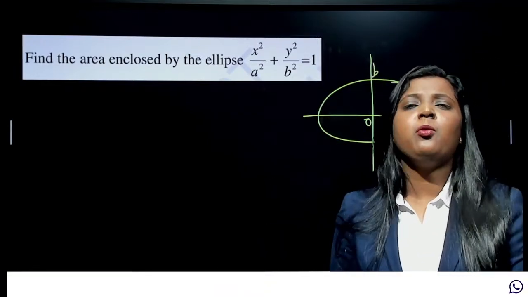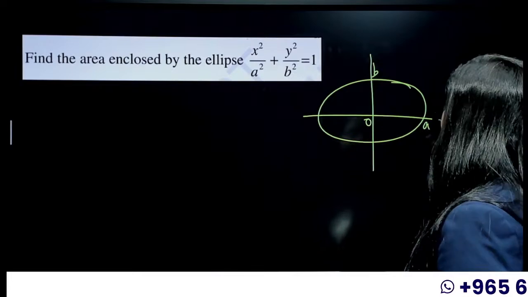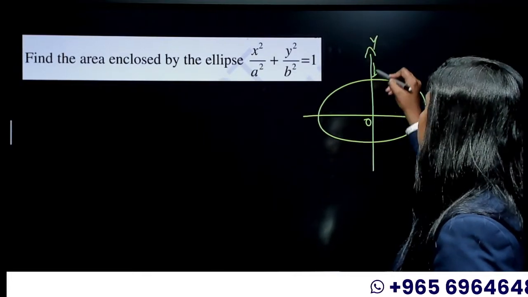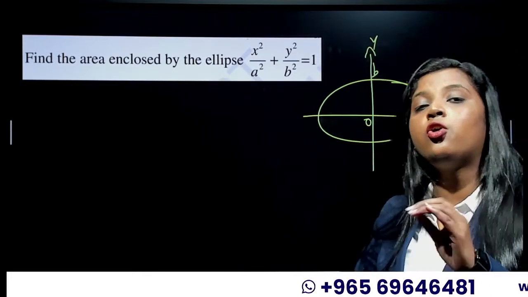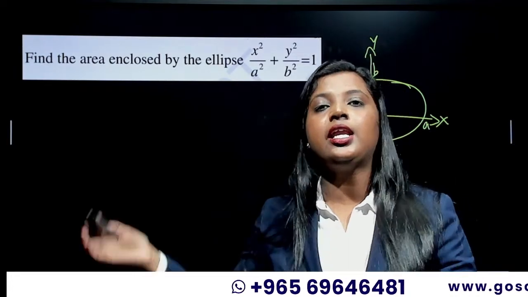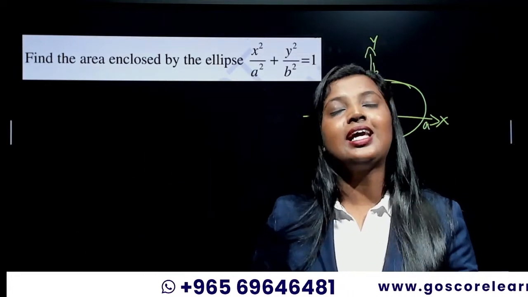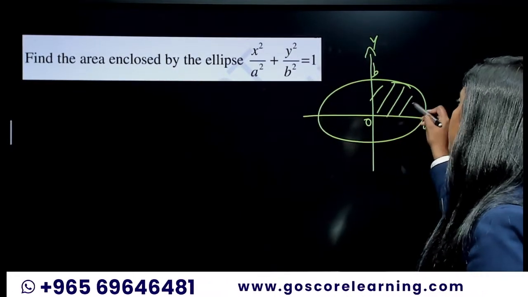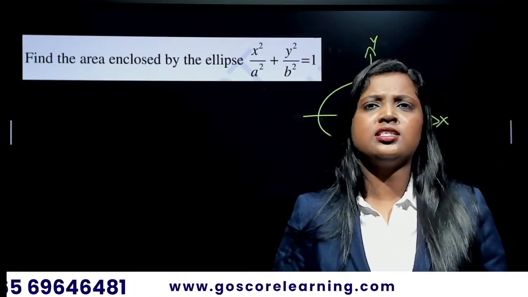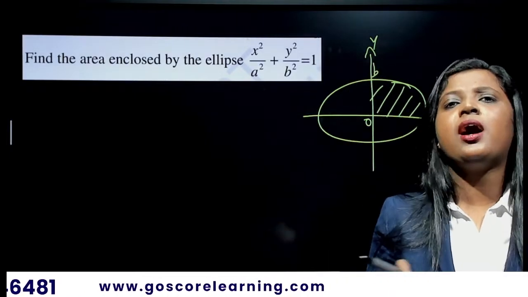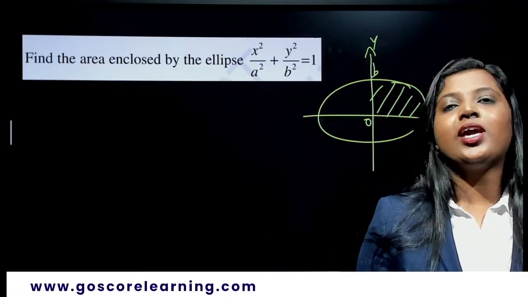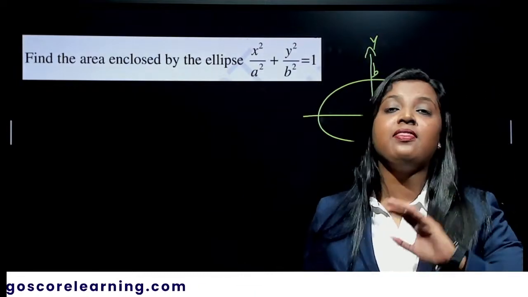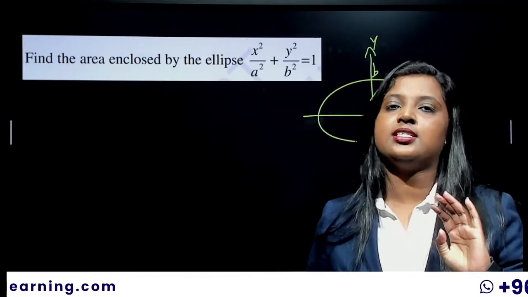Okay, so what I'm going to do is I'm going to consider the x-axis. I'll be integrating with respect to x. If you want, you can take the point 0 be on the y-axis, and then you can integrate with respect to y. Okay, you'll get the same answer. Okay, so what is the area? We are simply doing the smart work, right? Okay, so we are finding the area in the first quadrant and then we are multiplying that by 4 to get the answer.